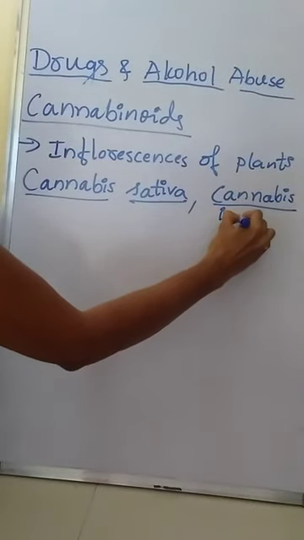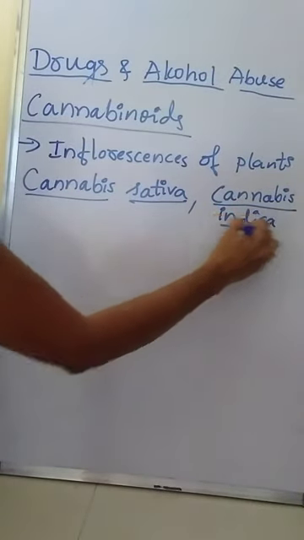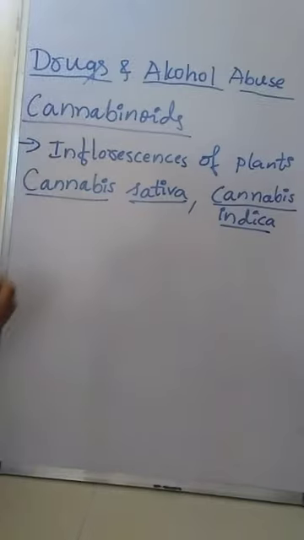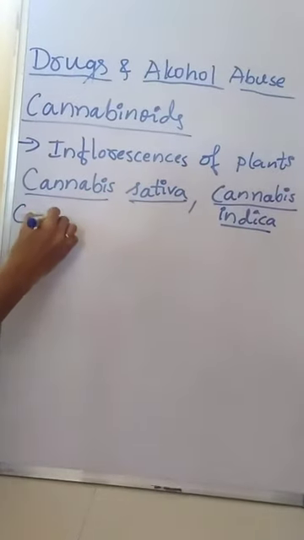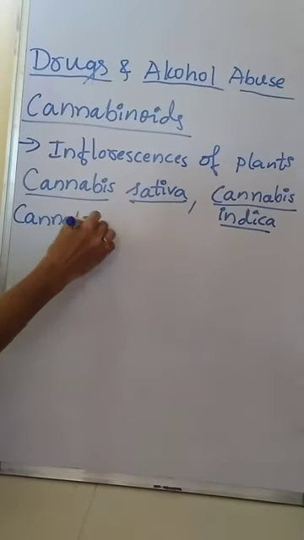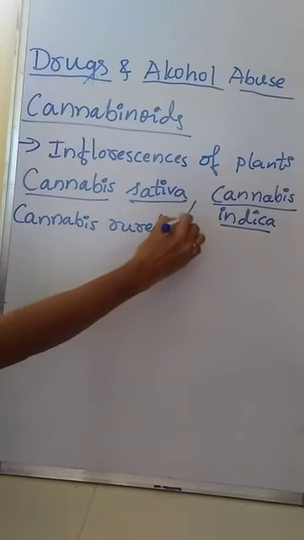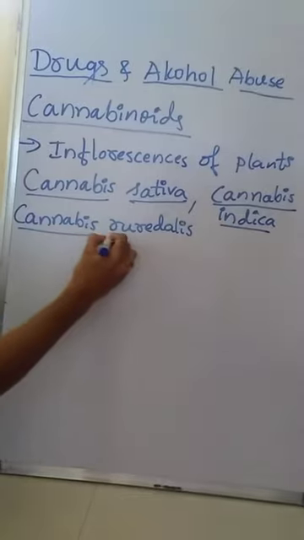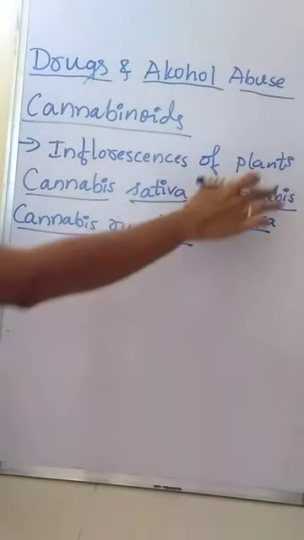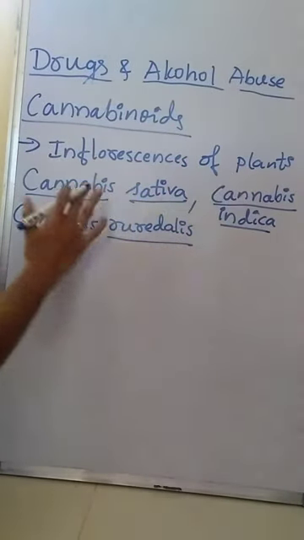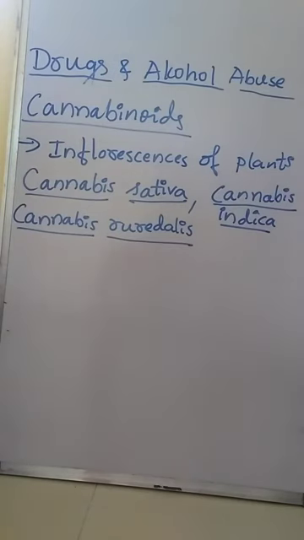And one more plant is Cannabis ruderalis. From the inflorescences of these three plants, Cannabis sativa, Cannabis indica and Cannabis ruderalis, natural cannabinoids are obtained.